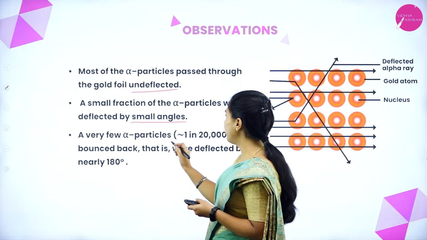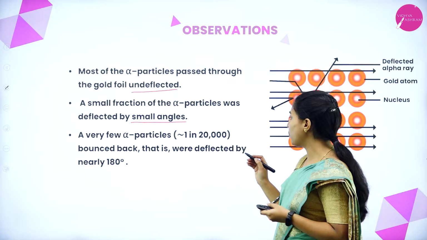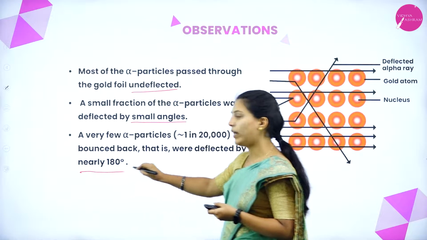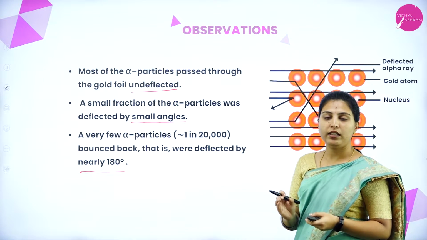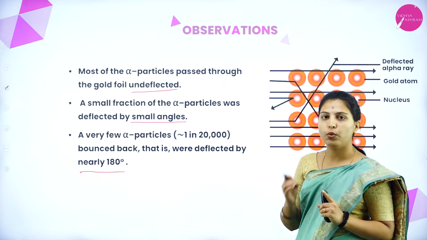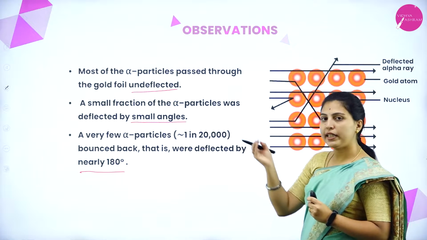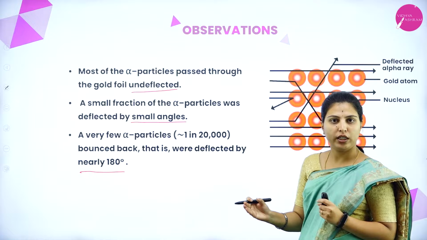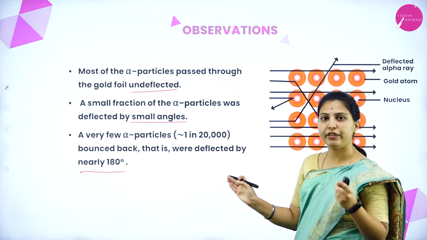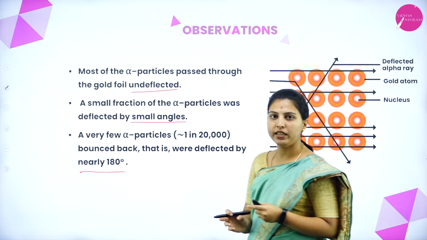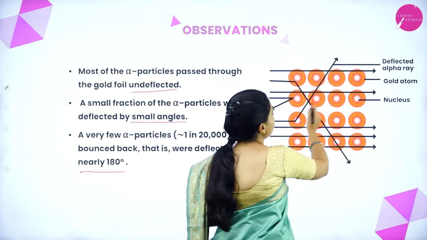A very few alpha particles, that is 1 in 20,000, bounced back, that is were deflected by nearly 180 degrees. In 20,000, only one or nearly one bounced back when the alpha particles hit the golden foil. It is very few in number, but when it bounced back, it was around 180 degrees. Here we can see that this is the nucleus.